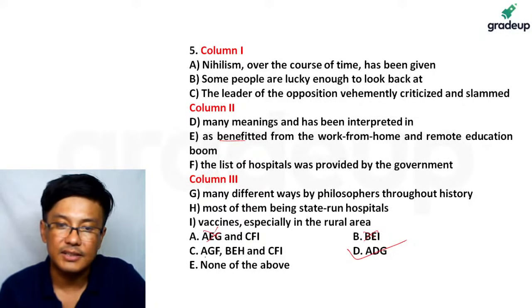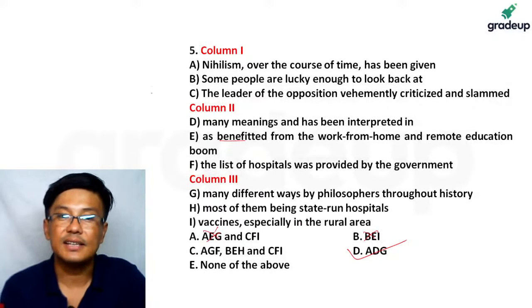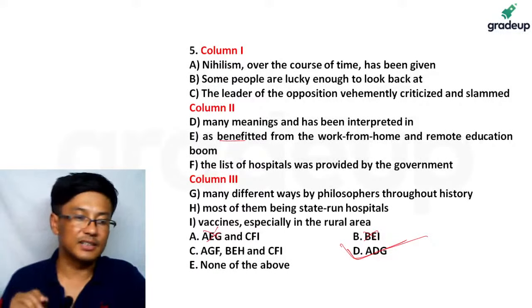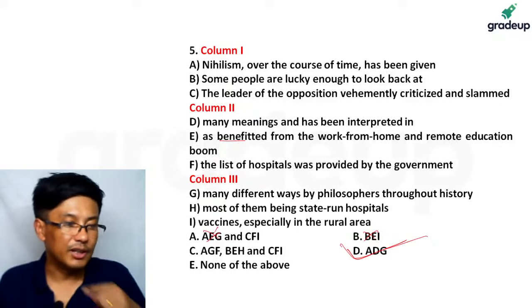So this cannot be the answer. AGF also does not make any sense. But ADG definitely makes sense. Nihilism over the course of time has been given many meanings and has been interpreted in many different ways by philosophers throughout the country. So ADG makes perfect sense. The answer is D. Everybody got the point?